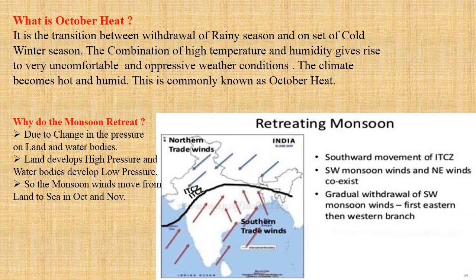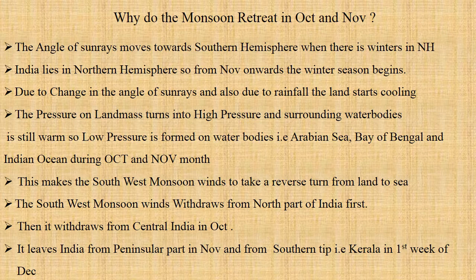Let's see the question. Why does the monsoon retreat? Due to the change in the pressure on land and water body, this is one reason. The landmass develops high pressure and the water body develops low pressure. So the monsoon wind will move from land to sea in October and November. This particular movement of the wind from land to sea in October and November is called the retreating monsoon. Let's go to the next slide.